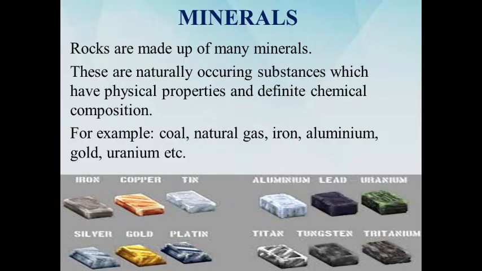Then comes minerals. Rocks are made up of minerals. Minerals are naturally occurring substances which have certain physical properties and definite chemical composition. Minerals are very important to humankind. Some minerals are used as fuel, for example, coal, natural gas, and petroleum. Some minerals are also used in industries: iron, aluminium, gold, uranium, etc.